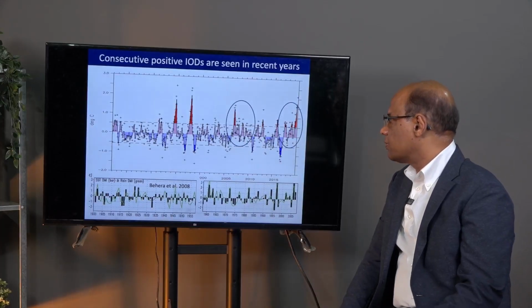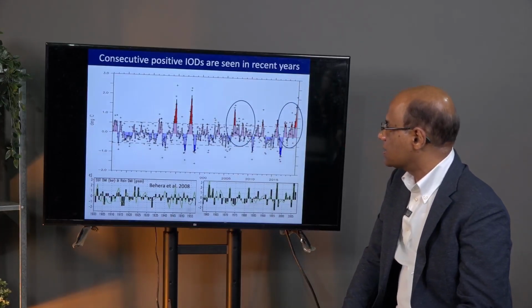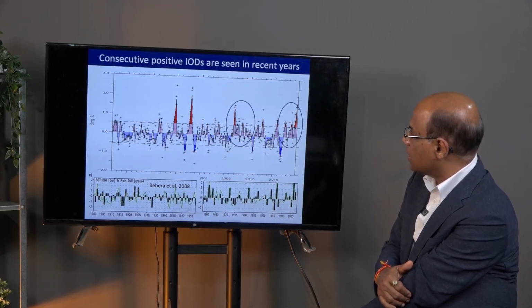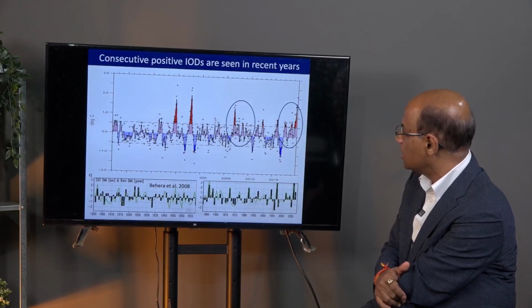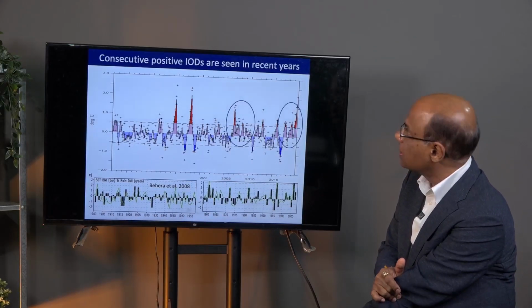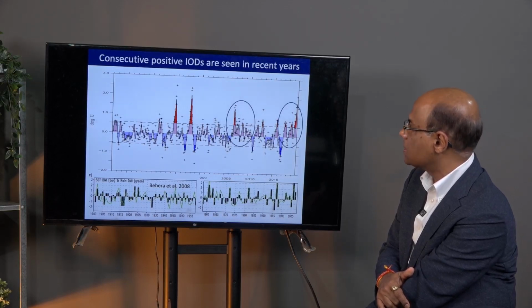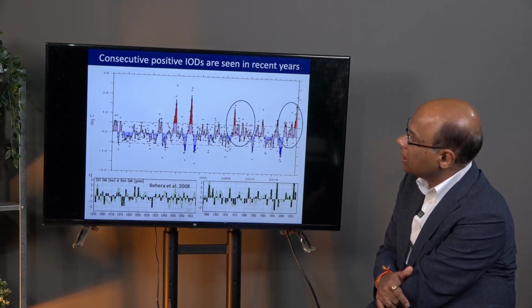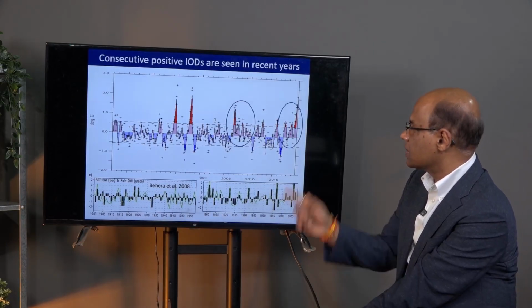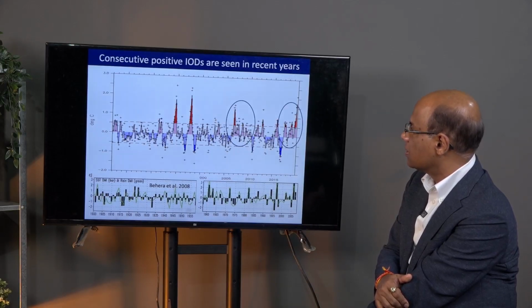Consecutive positive Indian Ocean dipoles, like consecutive La Ninas, are seen in recent decades. Especially we find that in 2007, 2008, 2009, three consecutive positive Indian Ocean dipoles happened. So, if this kind of thing happens in the future more frequently, more positive Indian Ocean dipoles, then the influence coming from the Indian Ocean will be very strong, not only to the Indian Ocean rim countries, but also countries all over the world.